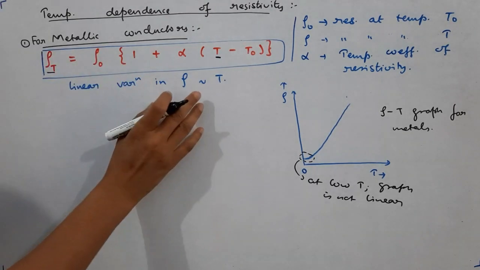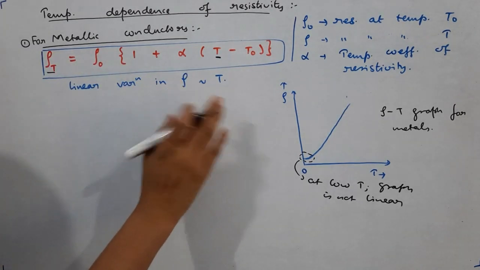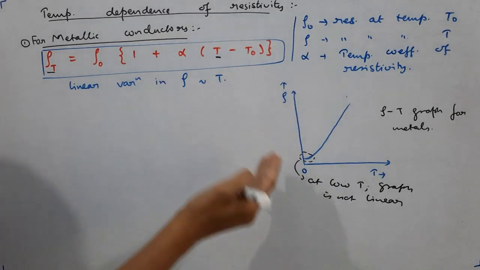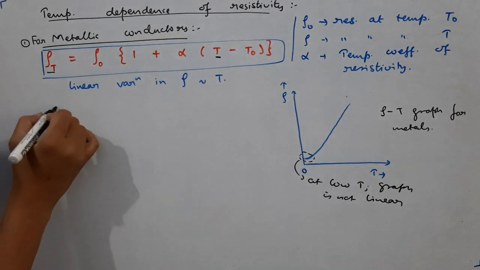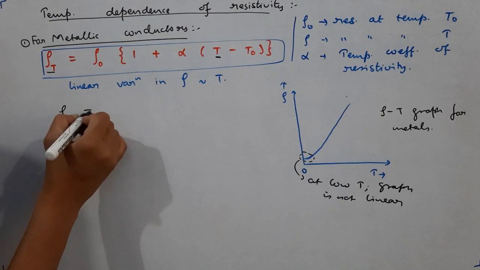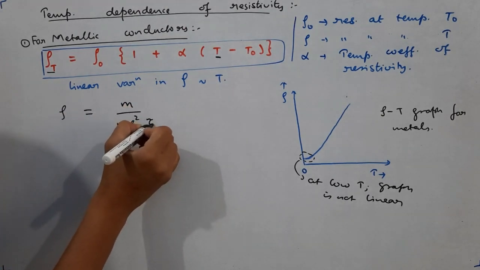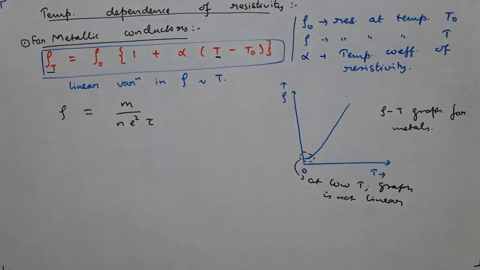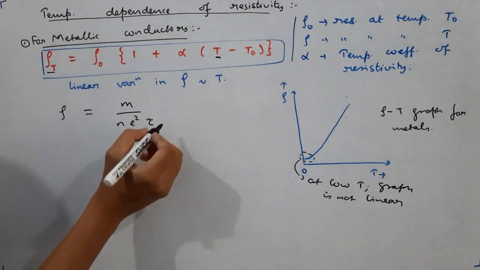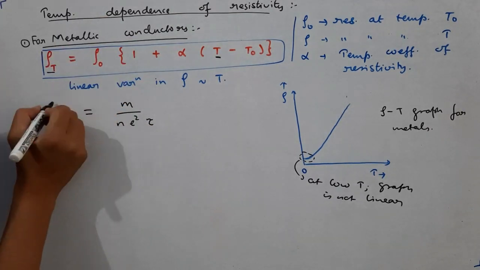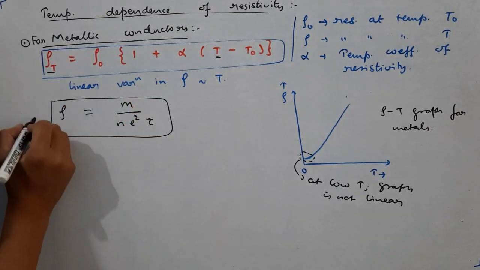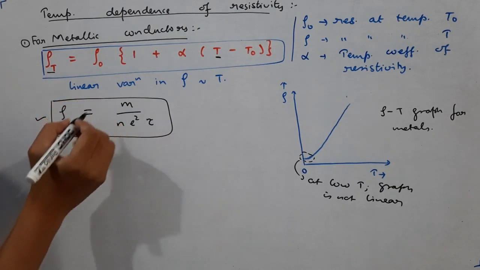Let's now try to reason out why the resistivity increases with temperature. See, the resistivity we have discussed, students, the formula goes like this: m by ne square tau. In the topic drift speed, at last we have arrived at this particular result. The effect of temperature on rho can be explained on the basis of this particular formula.